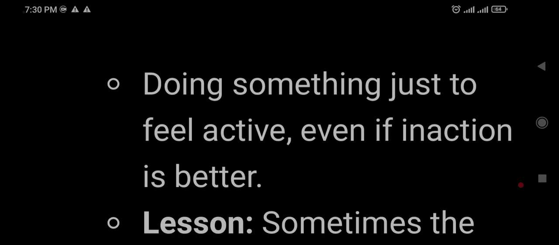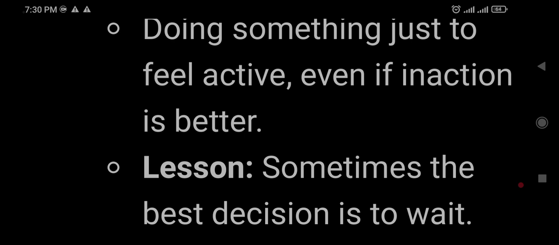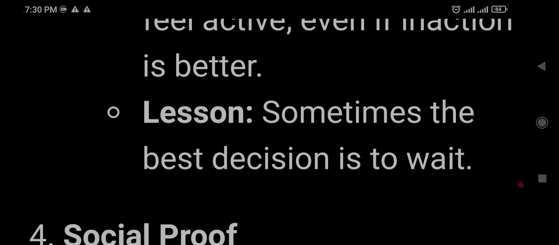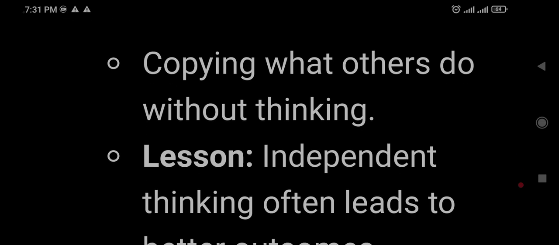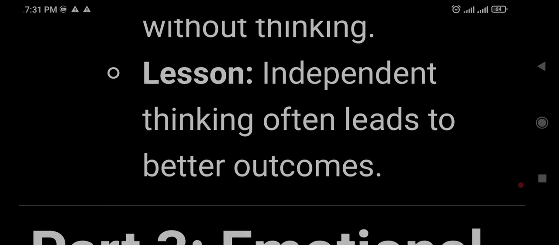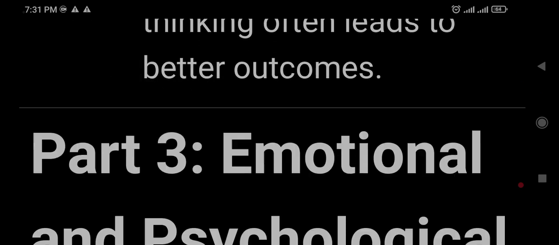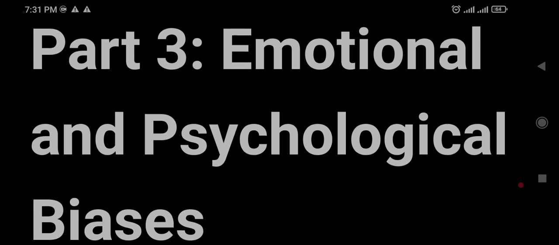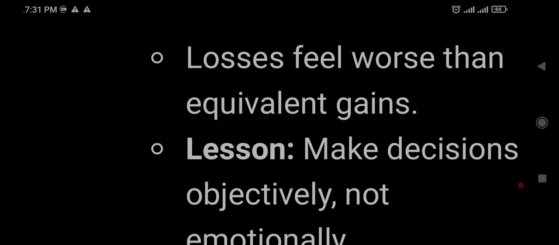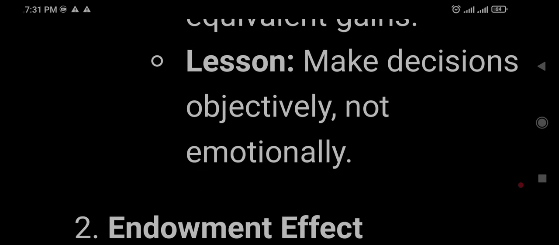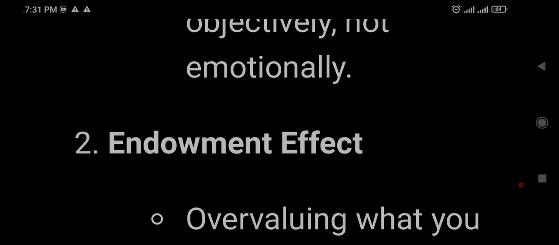Action bias: doing something just to feel active, even if inaction is better. Sometimes the best decision is to wait. Social proof: copying what others do without thinking. Independent thinking often leads to better outcomes. Emotional and psychological biases. Loss aversion: losses feel worse than equivalent gains. Make decisions objectively, not emotionally.